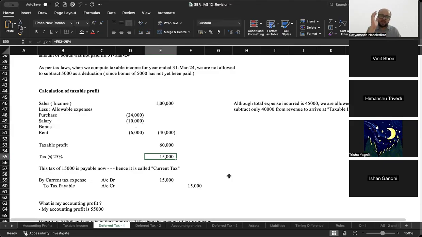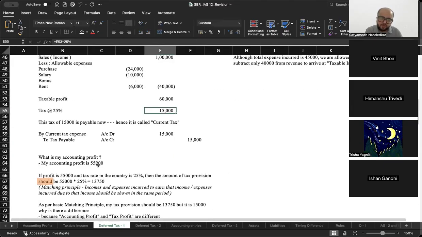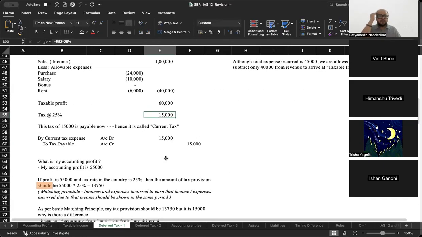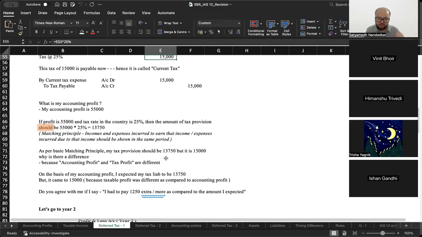But what is my accounting profit? Accounting profit is 55,000, and in my mind, in 11th standard the matching concept was taught to me. So I am insistent that if 55,000 is the profit, then the provision for tax should be created for 13,750. Why have you created it for 15,000? In my mind, 55,000 into 25% should be the amount of tax provision.